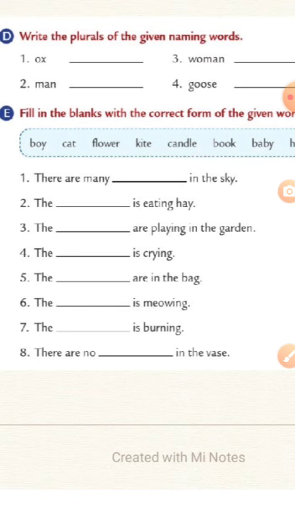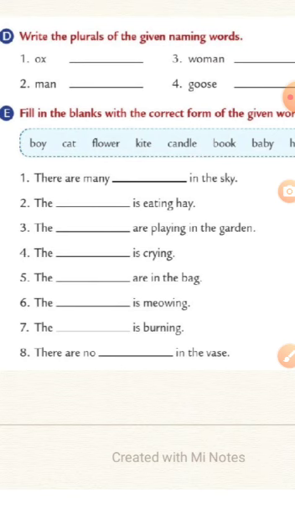Now let's do question number 6. The dash is mewing. Mewing means the sound made by the cat. So who is mewing? Cat. Here is mewing, so we are talking about one cat, a singular noun. So it is the cat. No change in the spelling. We will use only the singular form as given in the box.